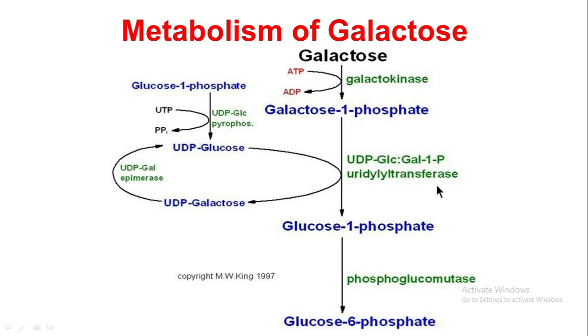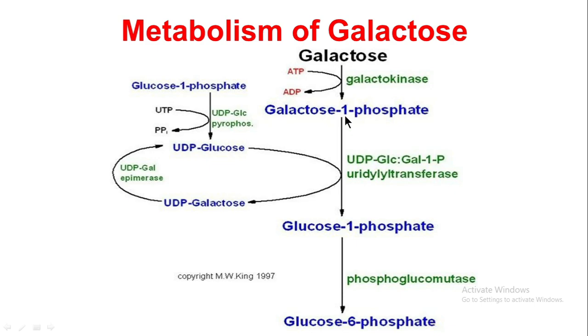It also produces UDP galactose and glucose 1-phosphate. Because of this conversion with the help of galactose 1-phosphate uridyl transferase, we are getting two substances. One is uridyl diphosphate galactose, UDP galactose.